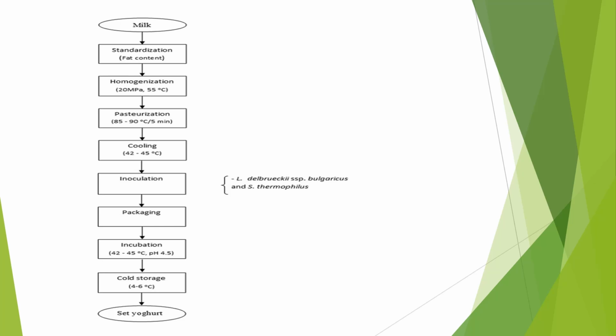This is the flowchart that explains the process of yogurt production. Before going to the production process, we have to learn the main principle involved. Normally milk contains casein, which is a globular protein.